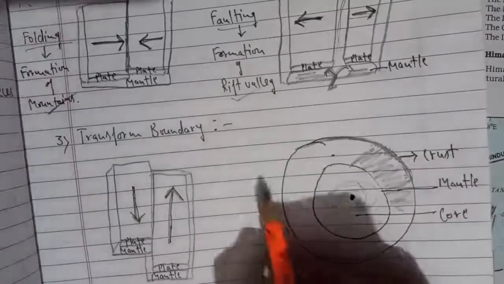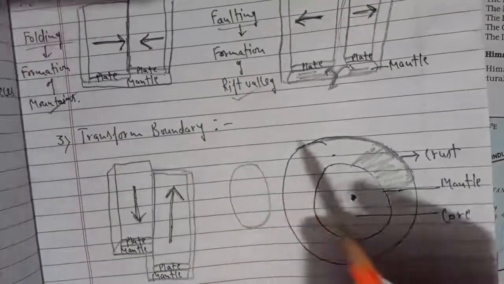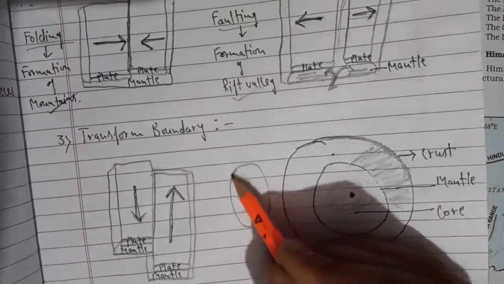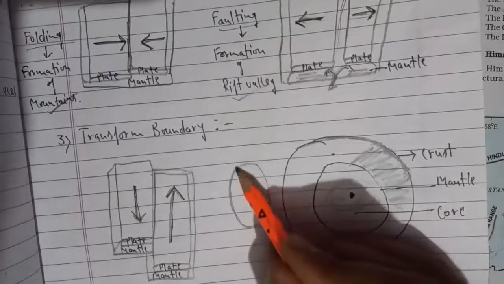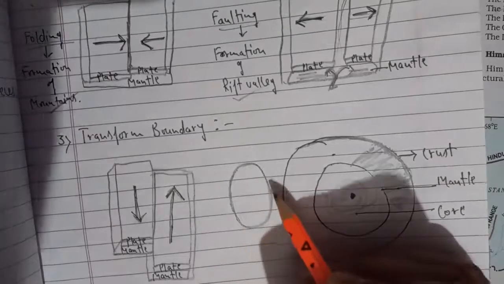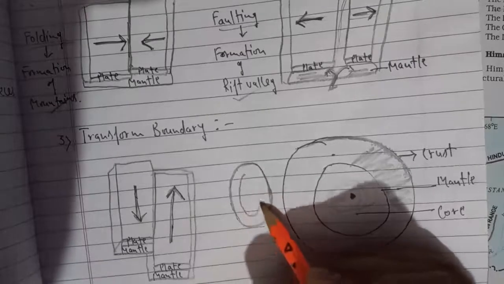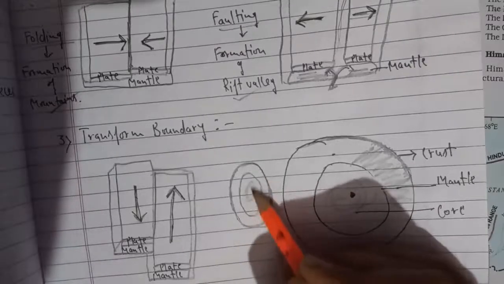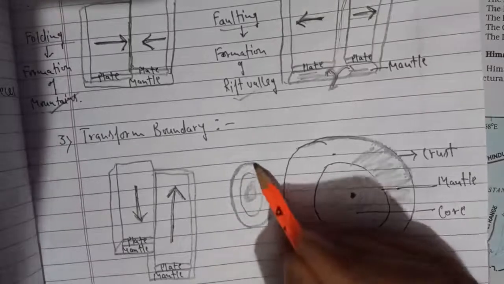You can also take the example of the egg. Suppose this is the egg. If you have had a boiled egg, the most upper part you see is made of calcium, and then there is the white of the egg, and then the yolk. So this outer part is like the crust of the earth.